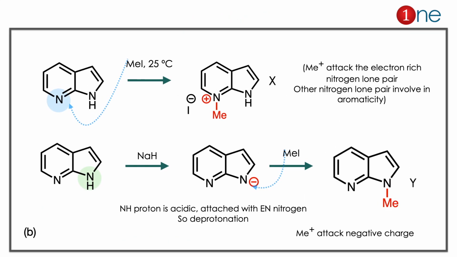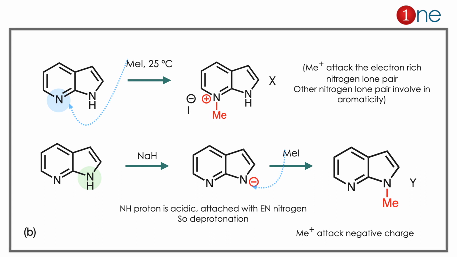In the starting material you have two nitrogens and rings. You are reacting with methyl iodide. Methyl iodide has a methyl with a positive character, and it will always attack where there is high electron density. The methyl will attack the nitrogen with the lone pair because it doesn't get involved in the aromaticity. So the lone pair is always available. So methyl attacks the nitrogen lone pair there. So N methylation happened in this case.